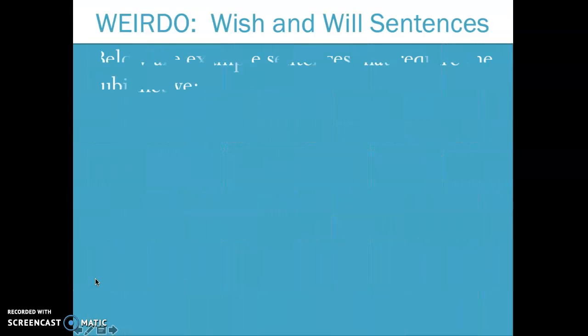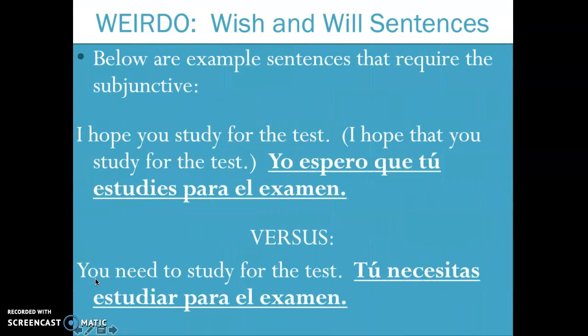Let's take a look at another example. I hope you study for the test. Yo espero que tú estudies para el examen. Versus you need to study for the test. Tú necesitas estudiar para el examen.